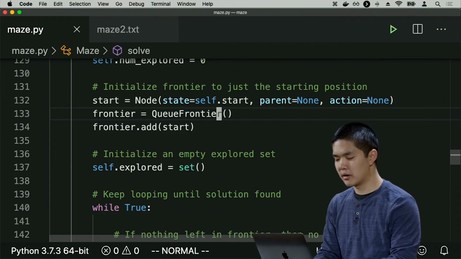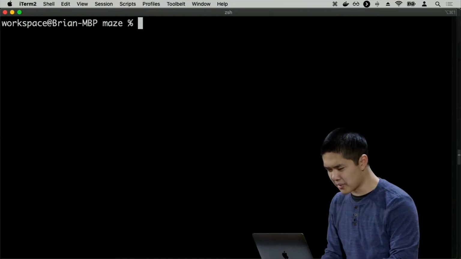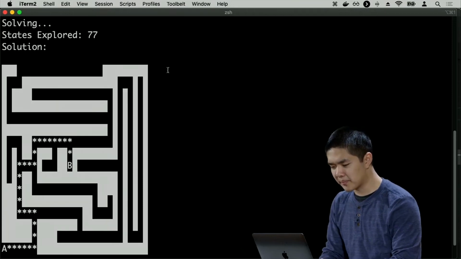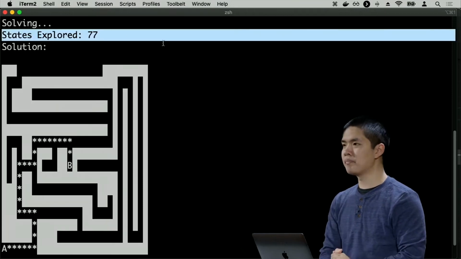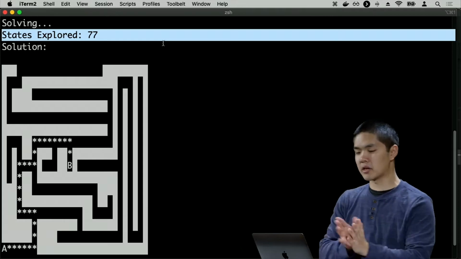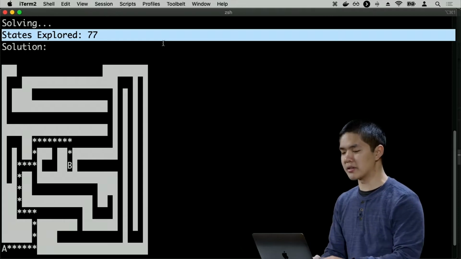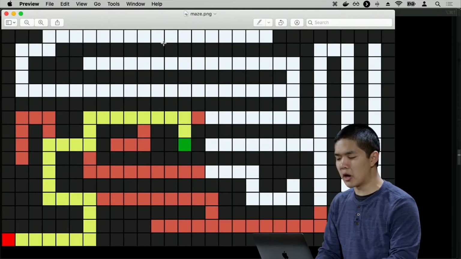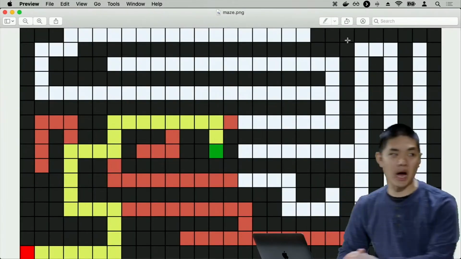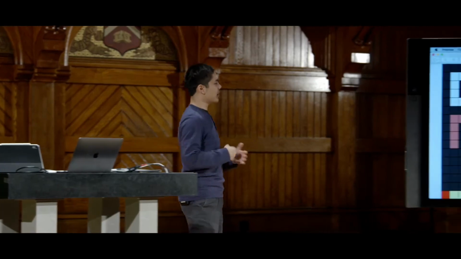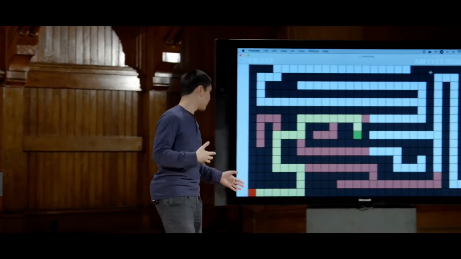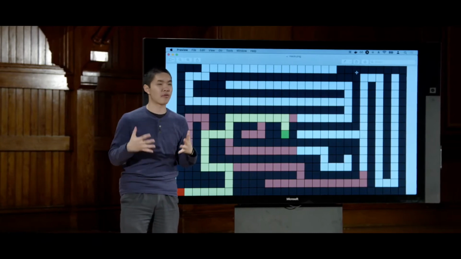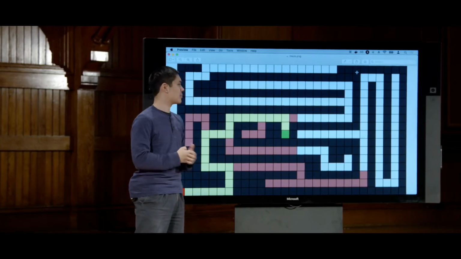where the first thing I add to the frontier is the first thing that I remove. So I'll go back to the terminal, rerun this program on the same maze, and now you'll see that the number of states we had to explore was only 77, as compared to almost 400 when we used depth first search. And we can see exactly why. We can see what happened if we open up maze.png now and take a look. Again, yellow highlight is the solution that breadth first search found, which incidentally is the same solution that depth first search found. They're both finding the best solution.